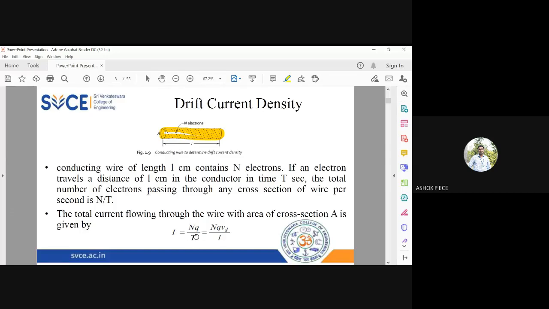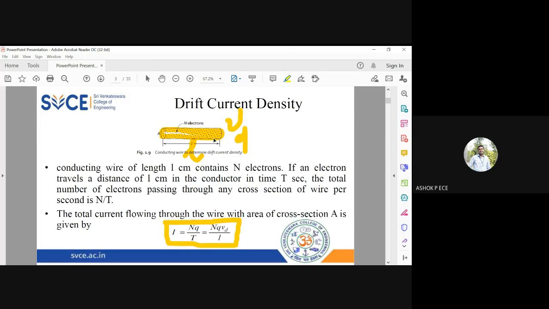And you know how to find the time taken. Time is equal to distance by velocity. What is the distance traveled? It is the length of the conductor L. What is the velocity? Velocity is the drift velocity Vd. I am going to use the drift velocity Vd, so I am replacing T by L by Vd. If you replace, I is equal to NQ Vd by L. This is the value of current flowing through the wire.